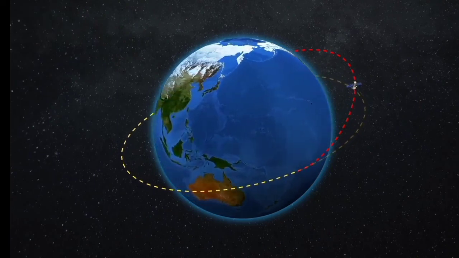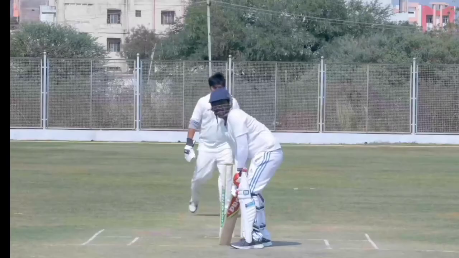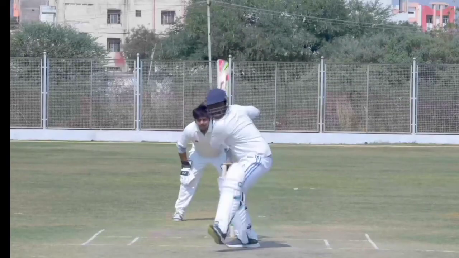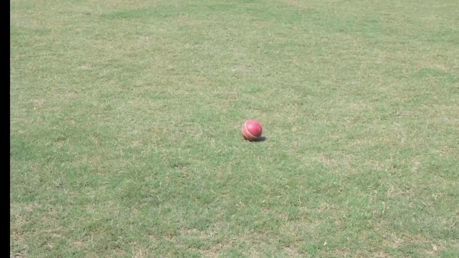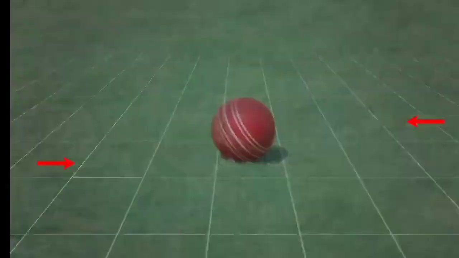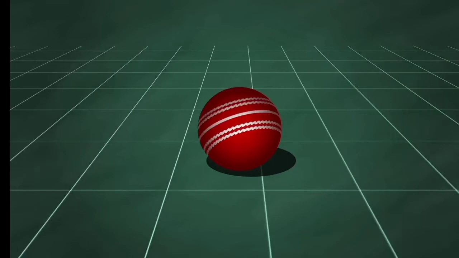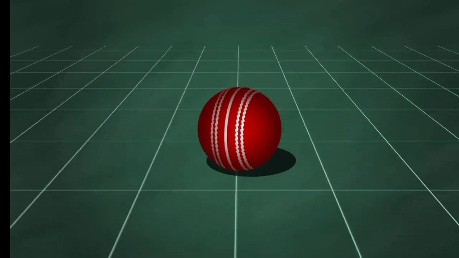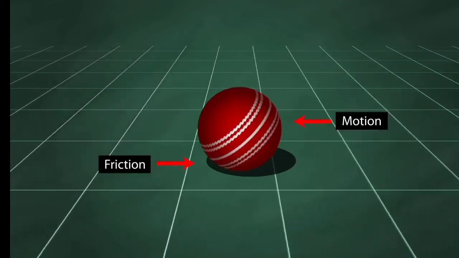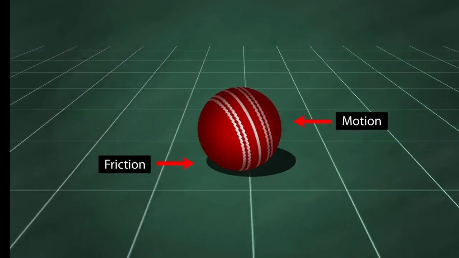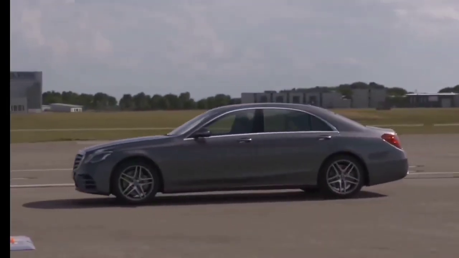However, you may not see this law in action in everyday life. For example, if a batsman strikes the ball, it eventually comes to a stop, no matter how forcefully the batsman hits it. This has been explained through the concept of friction. Friction is a hidden force that arises between two surfaces in contact. Frictional force acts in a direction opposite to the direction of motion. Friction is used in our daily lives to slow down and stop moving objects.